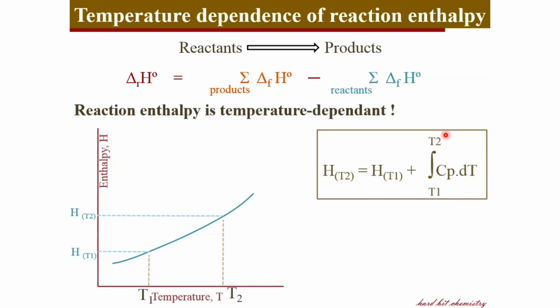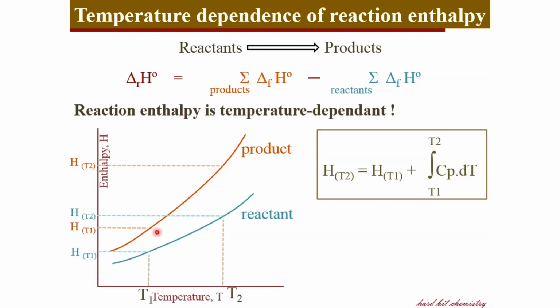Okay, this generalization can now be extended to reaction enthalpies. Suppose the substance here is a reactant in the given reaction, and for the product substance you can have a very similar plot, that is, the enthalpy temperature dependence of this product substance. So at the given temperature T1 you measure a particular enthalpy for the product, and at higher temperature T2 you have a new enthalpy HT2 for the product.